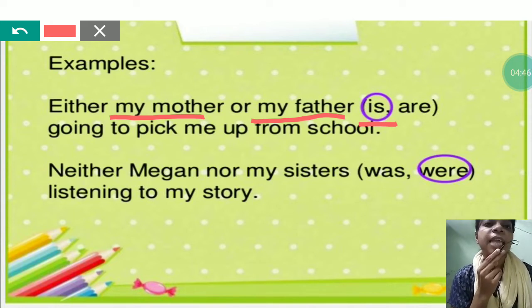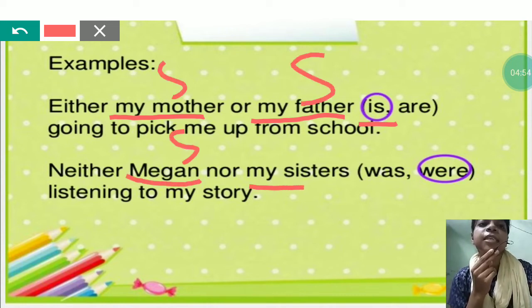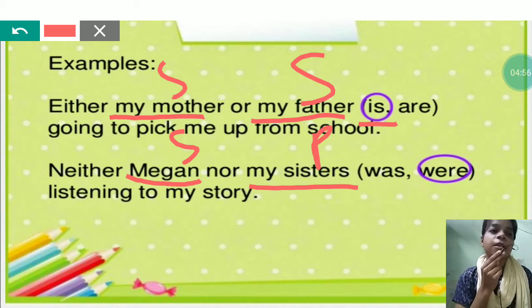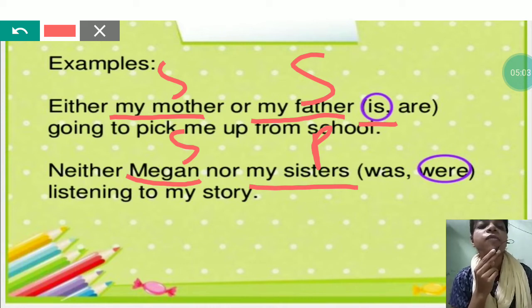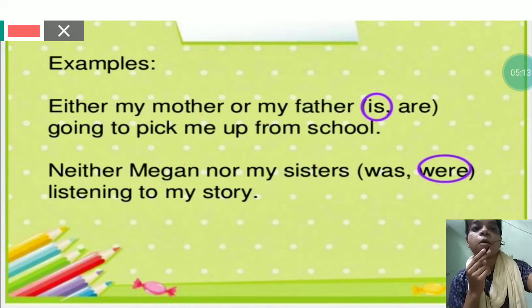But neither Megan nor my sisters are listening to my story. Here the first subject is singular, but the second subject is in plural form, and then we have to choose the verb according to that subject which is near to the verb. And here the nearest subject is my sisters and it is in plural form. So we will choose the verb which is in plural form.